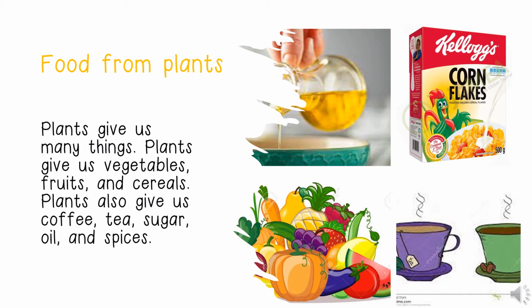Food from plants. Plants give us many things. Plants give us vegetables, fruits, and cereals. Plants also give us coffee, tea, oil, and spices, as well as sugar. When we are talking about the plant, we eat different parts of the plant. For example, if we are having lettuce, the lettuce comes from the leaf of the plant, whereas the carrots come from the root of the plant. So we are eating different parts of the plant.